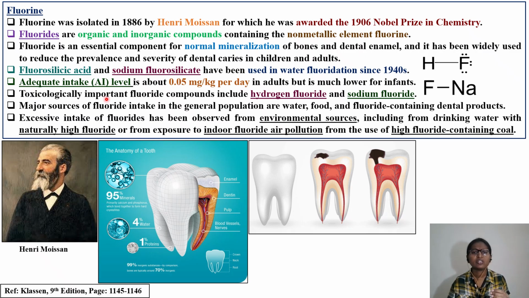Okay. Toxicologically important fluoride compounds include, as I told you, hydrogen fluoride and sodium fluoride. Major sources of fluoride intake in the general population: whenever you are doing risk assessment, there are two different types of population. One is the general population. The second one is your industrial population, meaning the worker population.